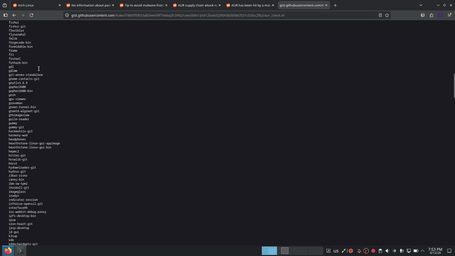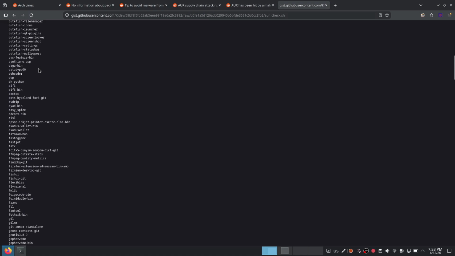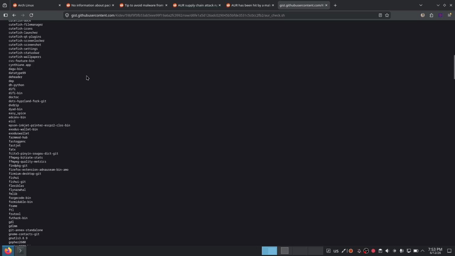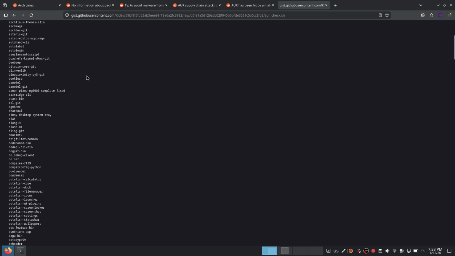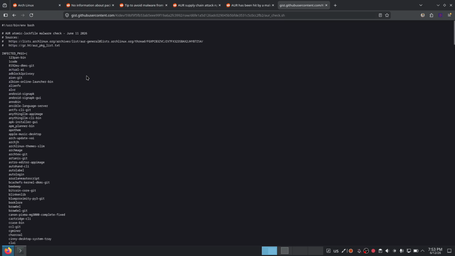and so on. Okay, there are a few, and there are many packages that people do use on their daily basis, and they're compromised. There is malware inside them, and just like that Apple Music desktop, which I used to use, and I don't anymore. I stopped using it about a few months ago, so that's good.